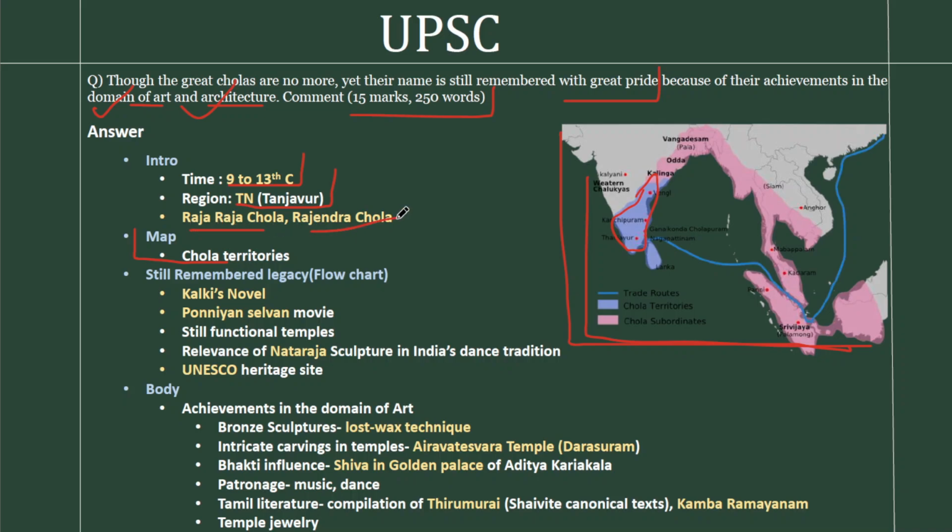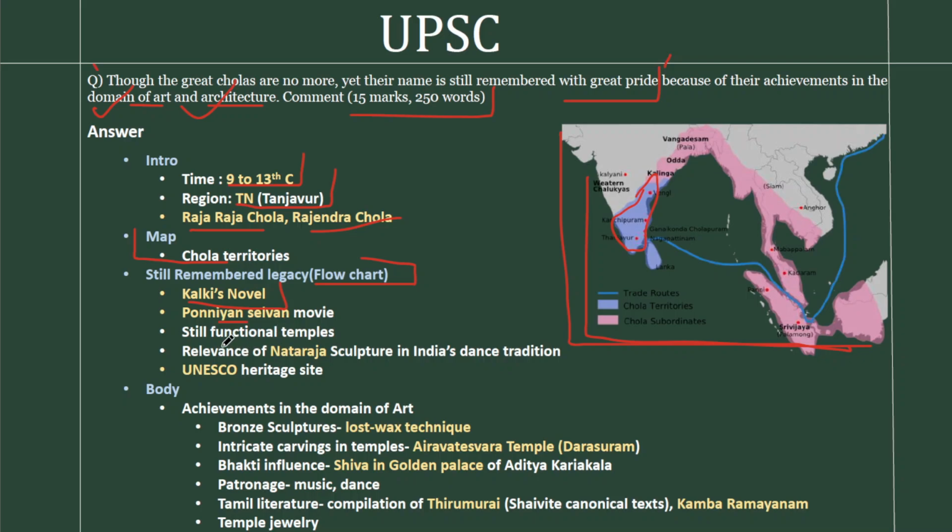and Rajendra Chola. Now we are addressing this part of the question, which is the legacy of Cholas, the legacy that is still remembered with pride, as a flowchart here. There we are giving a few points where this legacy is still continued. One is through literature. We have given the example of Kalki's famous Ponniyin Selvan novel. Then movies like the same name that released recently based on the same text.